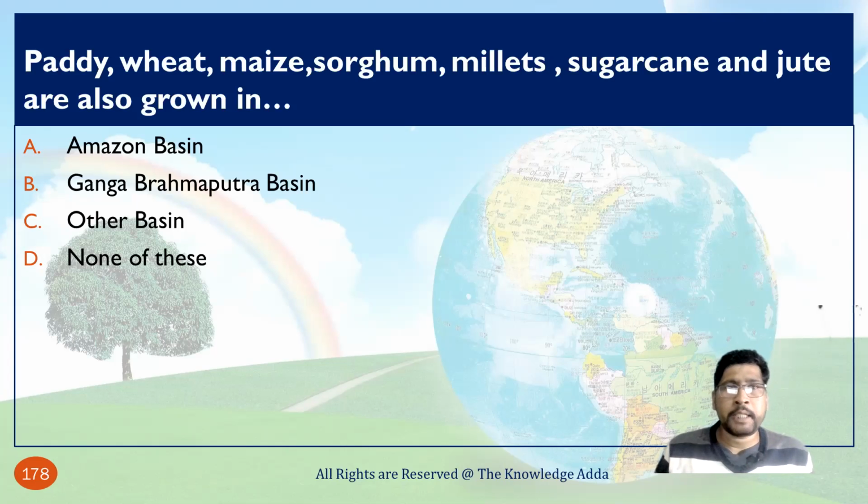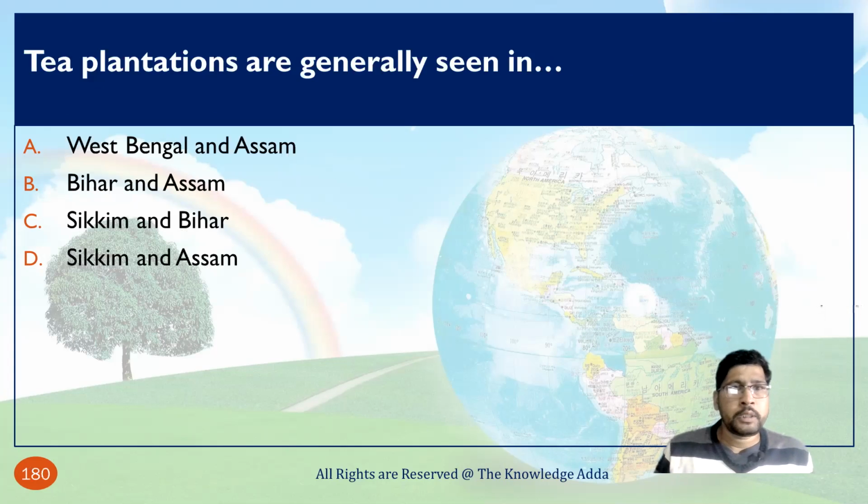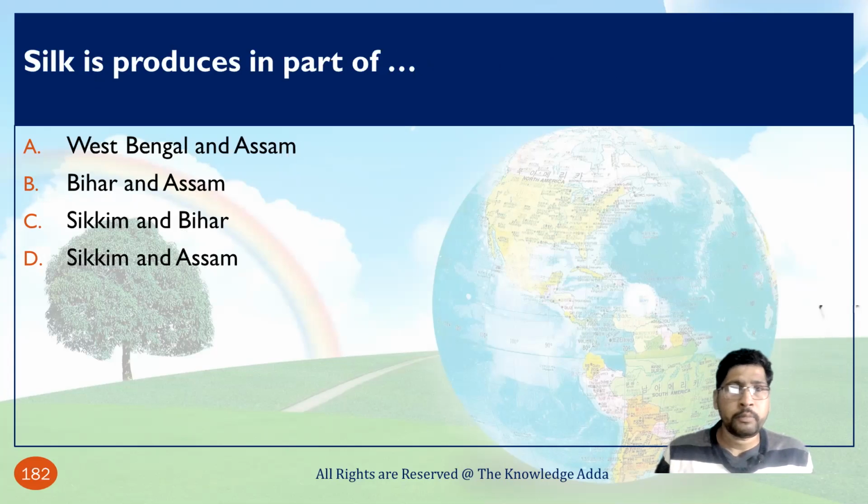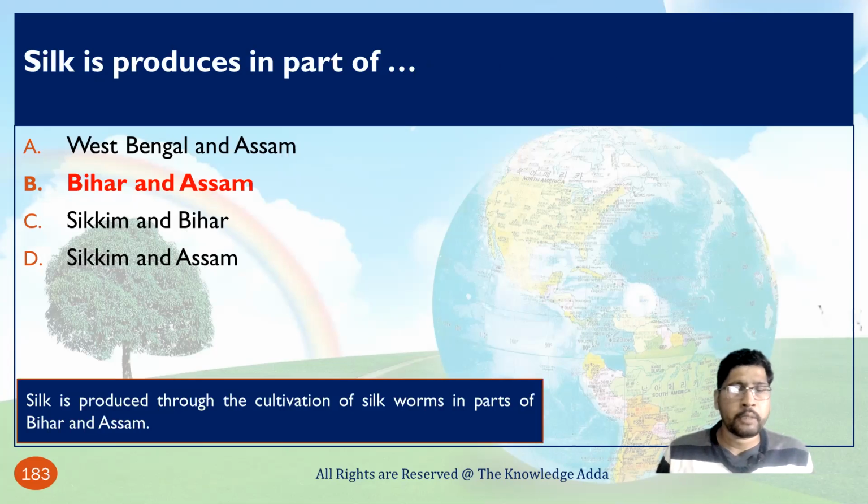Wheat, maize, sorghum, millets, sugarcane, and jute are also grown in the Ganga and Brahmaputra basin. In India, tea plantations are generally seen in West Bengal and Assam. Silk is produced in parts of Bihar and Assam.